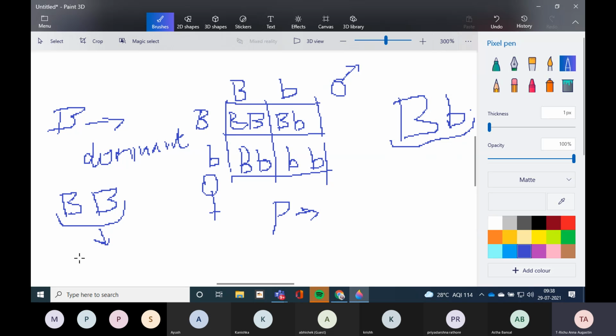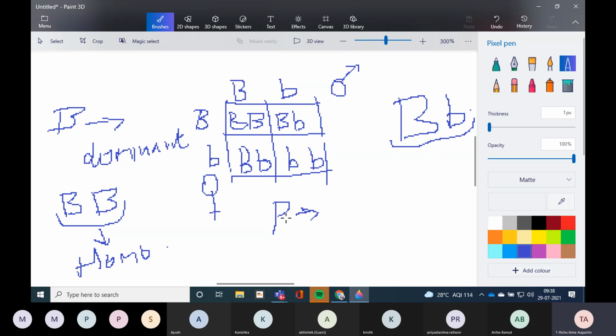What will it be called? Homozygous dominant. It will be called homozygous dominant. But here, as we can see, one capital B and one small b, these are dissimilar pairs. That's why we will write heterozygous dominant. Clear?